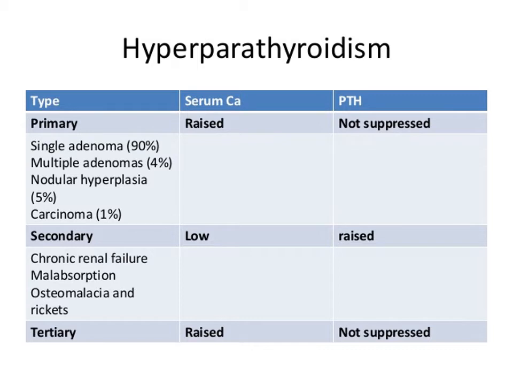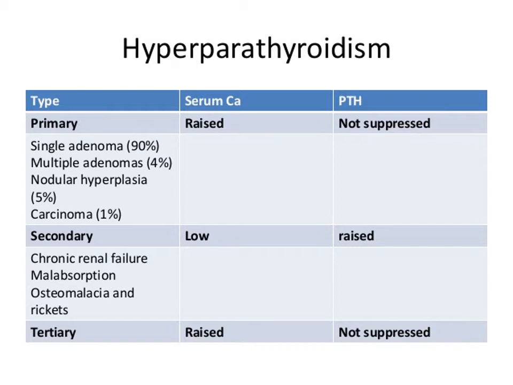Primary hyperparathyroidism usually presents with raised serum calcium levels, and parathyroid hormone levels are inappropriately elevated for the level of serum calcium, so it is not suppressed. The cause is mainly a single adenoma in 90% of the cases, multiple adenomas in 4%, nodular hyperplasia 5%, and carcinoma 1%.